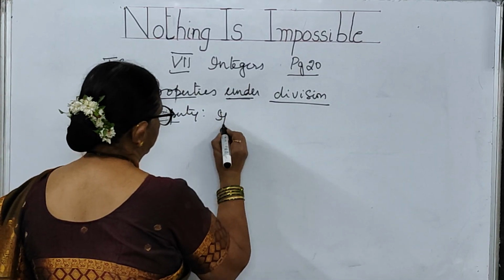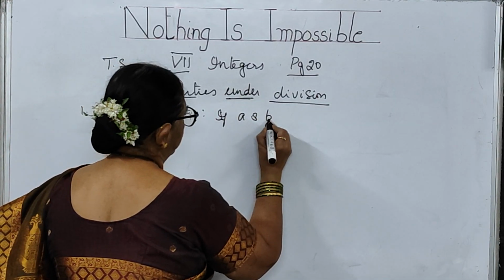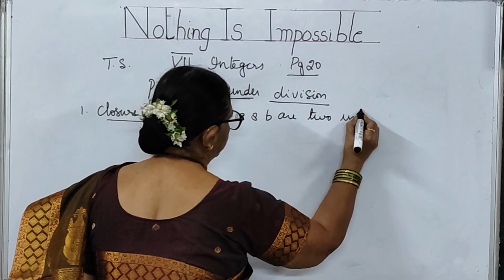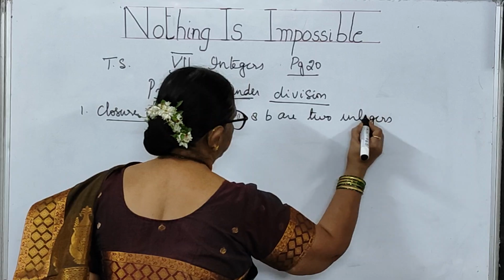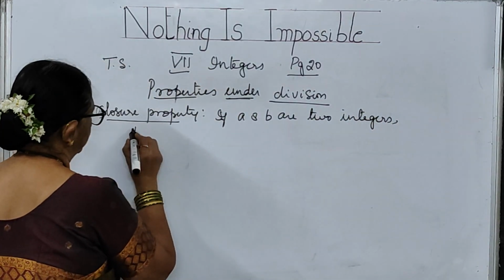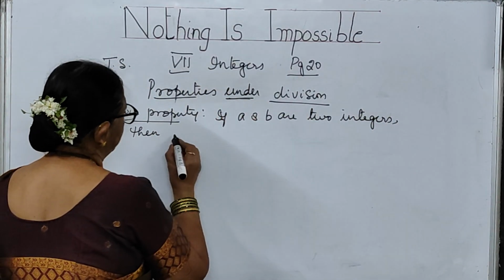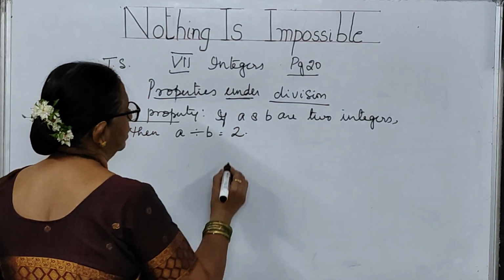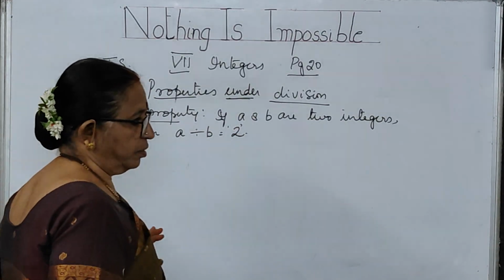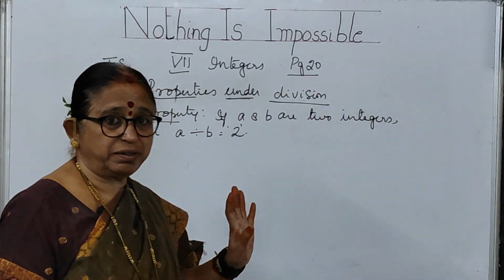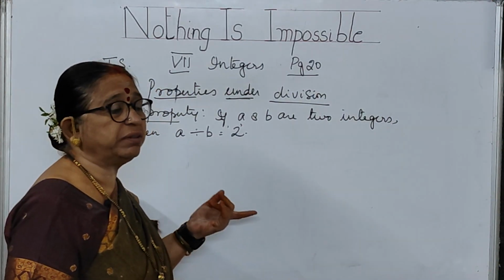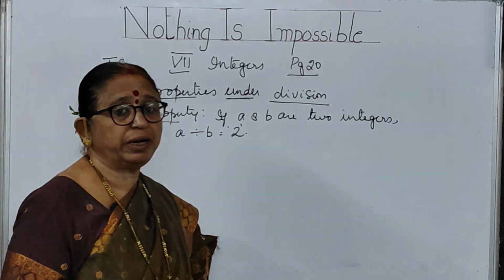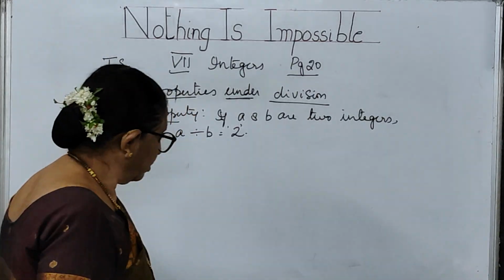If A and B are two integers, then since it is a division, A divided by B should be equal to an integer. Addition means A plus B is an integer. Subtraction means A minus B is an integer. And division means A divided by B is an integer.